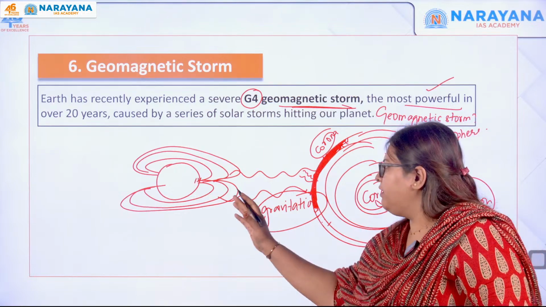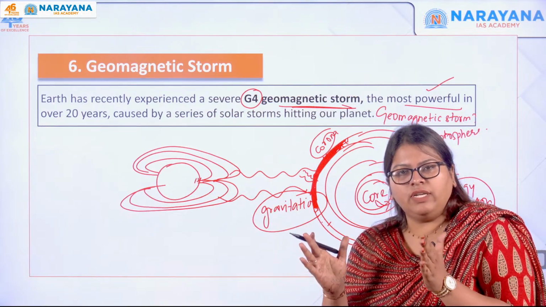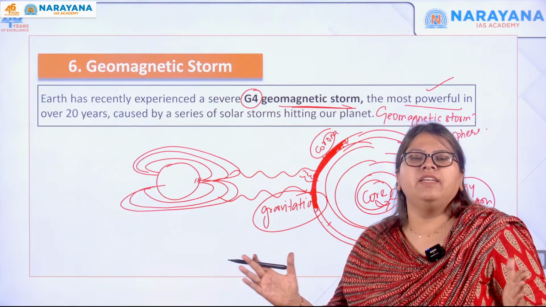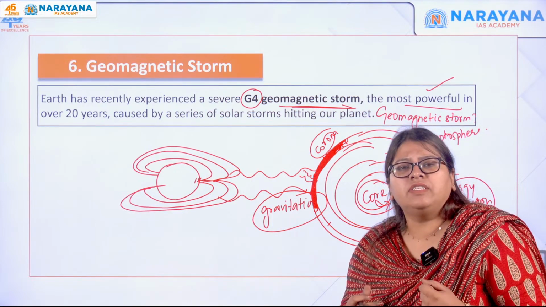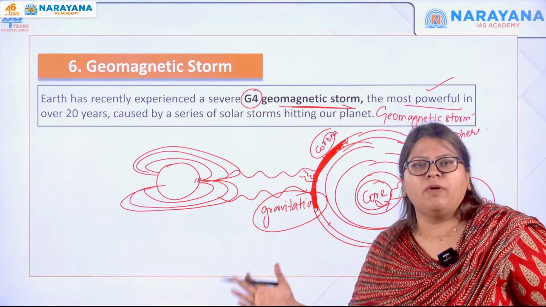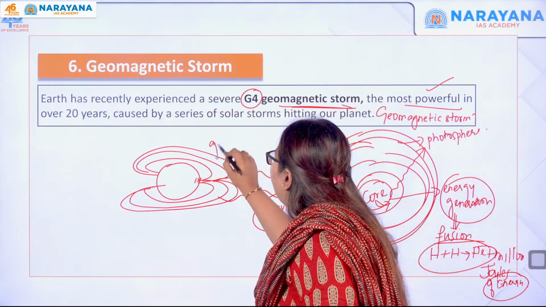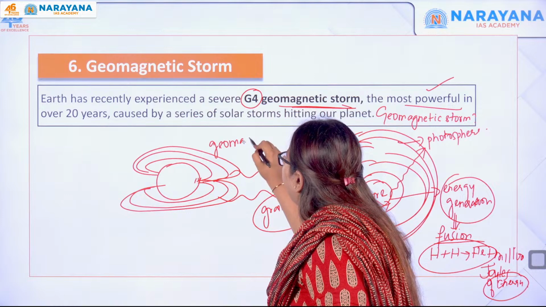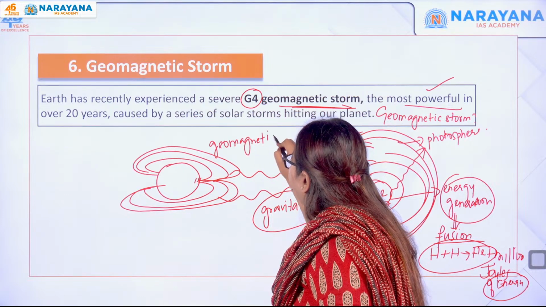And in this magnetic field, what happens? These shocks get compressed and then they get released, and this process results in the generation of a huge amount of energy, and that is called your geomagnetic storm.